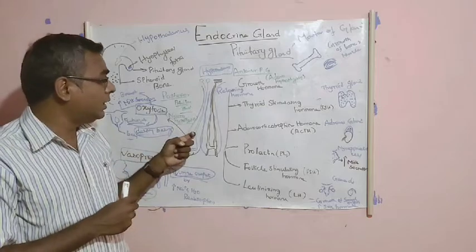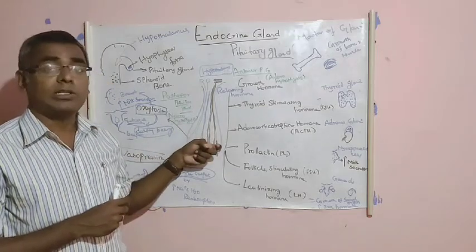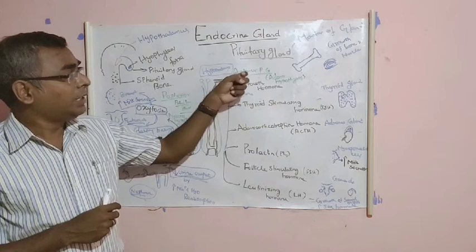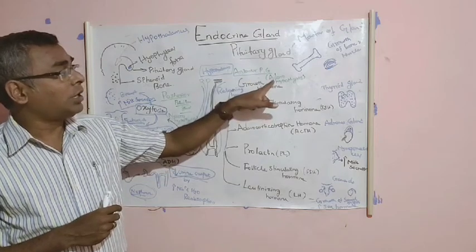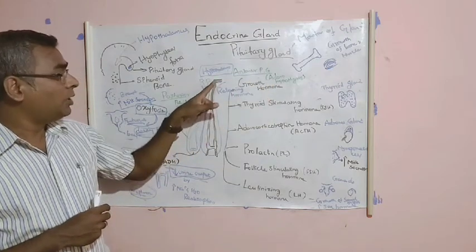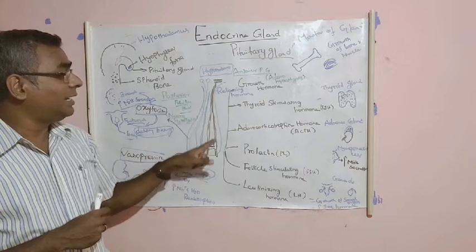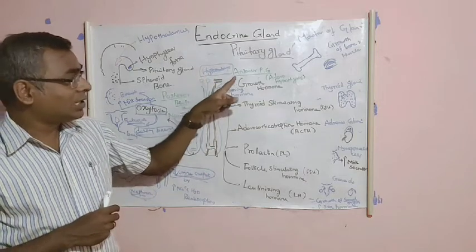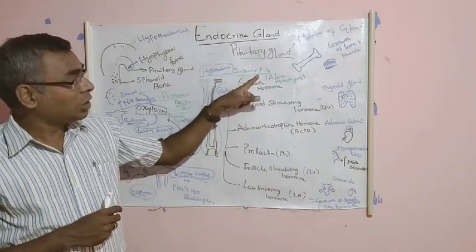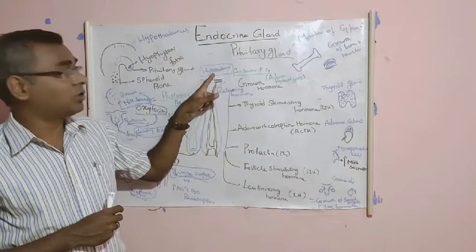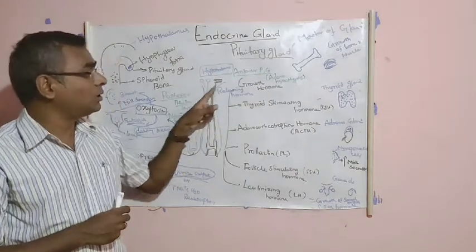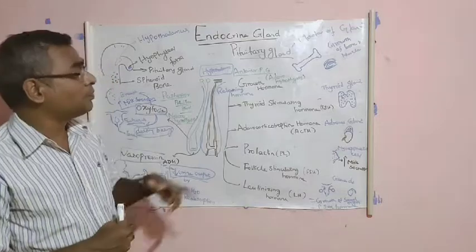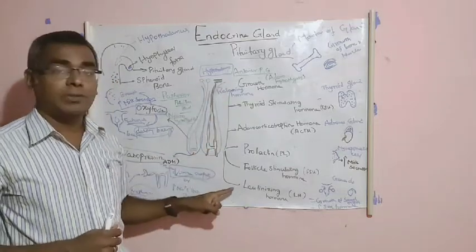This pituitary gland is divided into two lobes. One is the anterior pituitary gland and another one is the posterior pituitary gland. The anterior pituitary gland is otherwise known as adenohypophysis. Why? Because it is fully made up of blood vessels. The secretion of this anterior pituitary gland is controlled by the hypothalamus through the hormones called releasing hormones. And it secretes 6 different types of hormones.